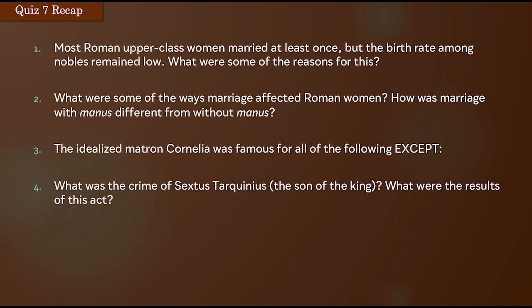And so the monarchy is abolished as a result of this. This is a legend, and so it's very possible that this didn't actually happen in this way. It's a legend, however, that is inherent to Roman culture, and every Roman knows the story of why the monarchy is abolished.